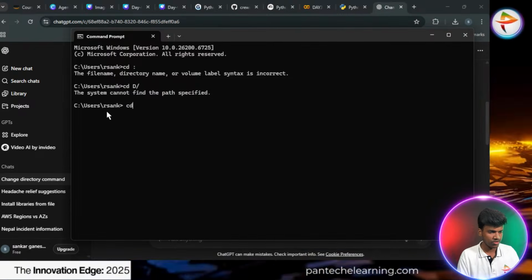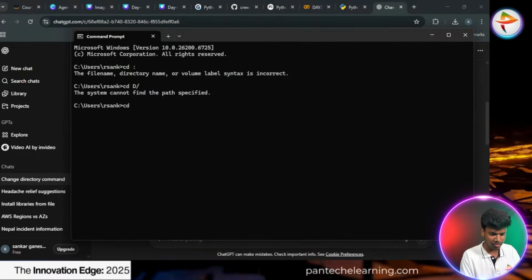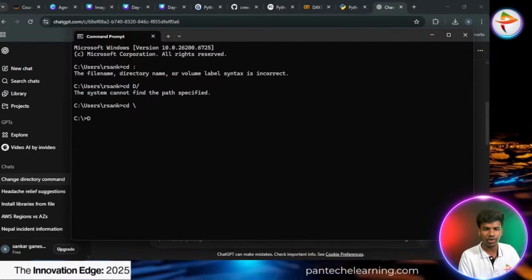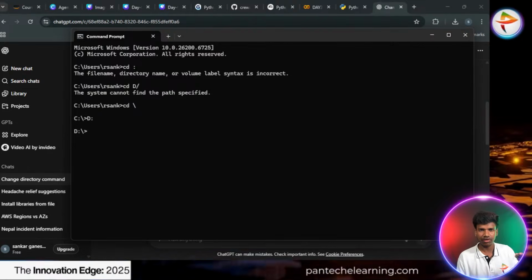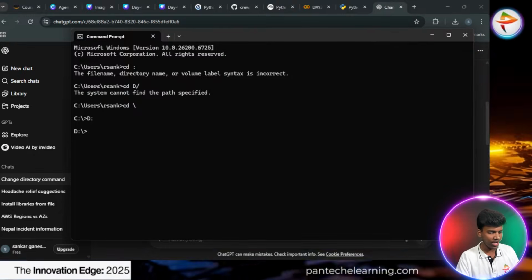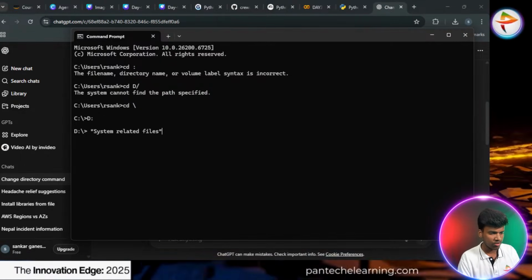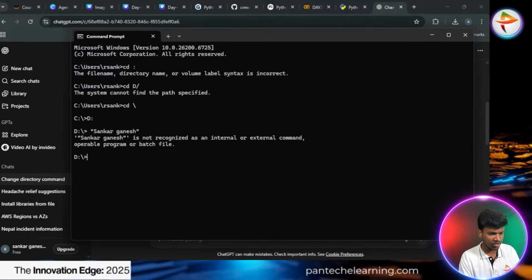Thank you. Once you change the directory, we have to choose our environment location. I have only the D location, so I choose this and press enter. Now the directory changes to D. Now I have to choose my file. In D, the Shankar Ganesh folder is here. Now we check inside the Shankar Ganesh folder.